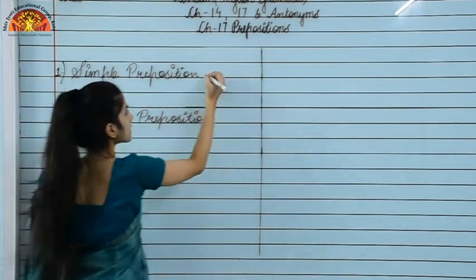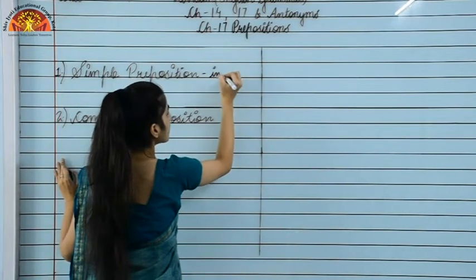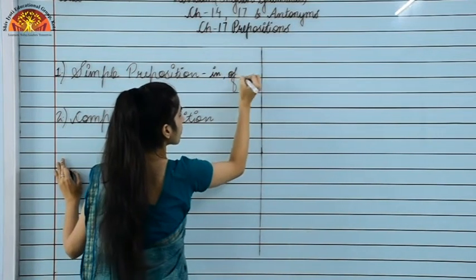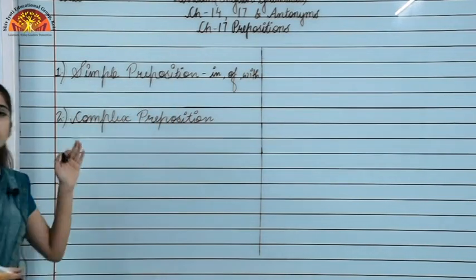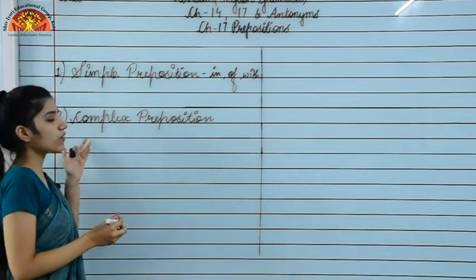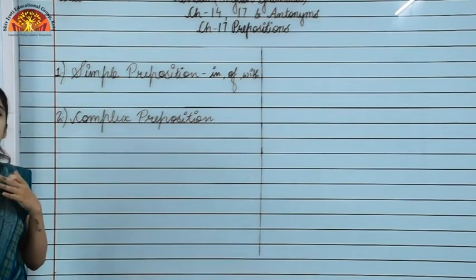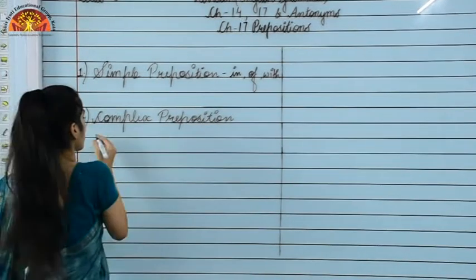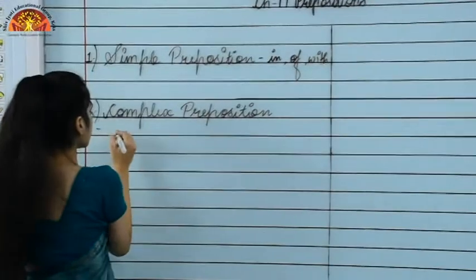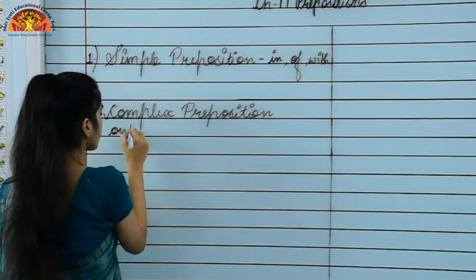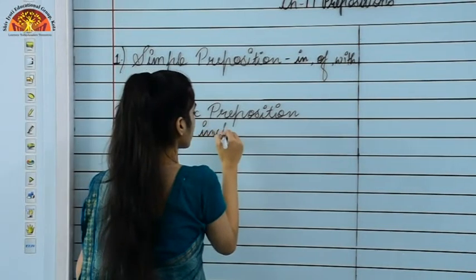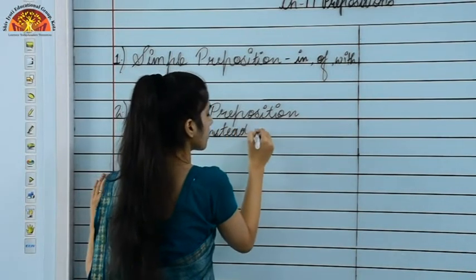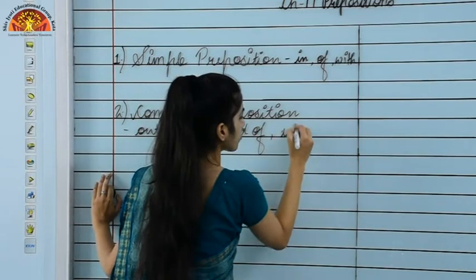Like if I give you examples: in, of, with. These are some of the examples of simple prepositions. Now moving to complex prepositions, which are more than one word prepositions. So let's see the examples: out of, instead of, up to.